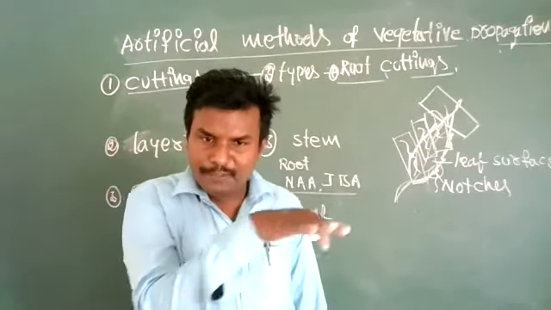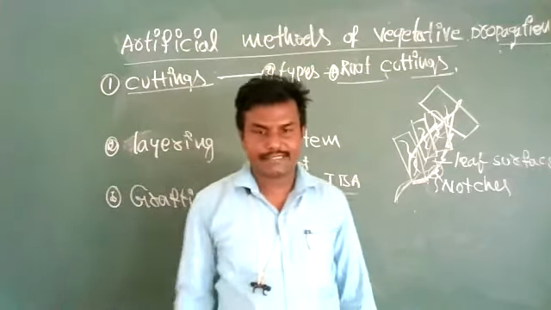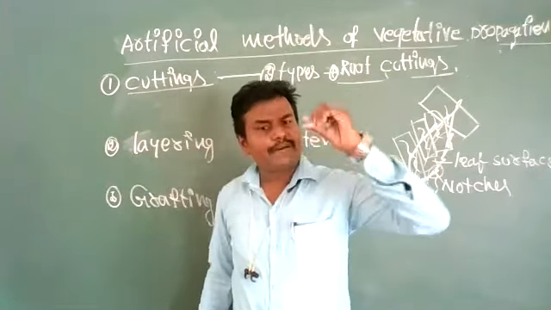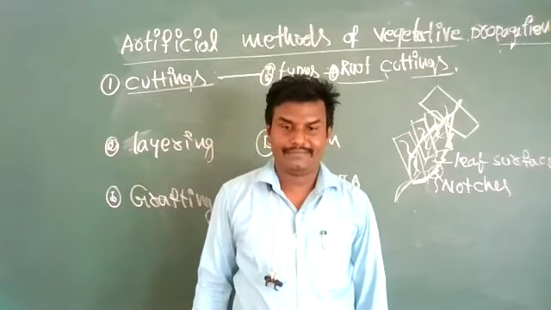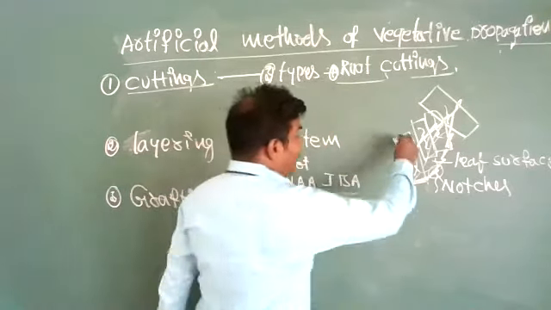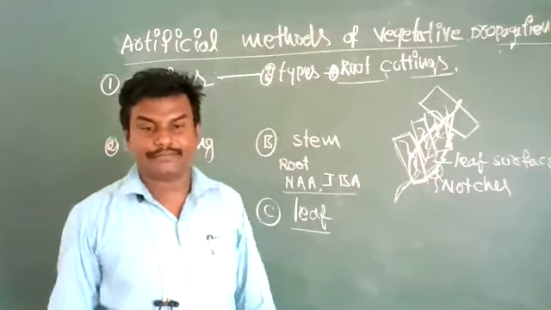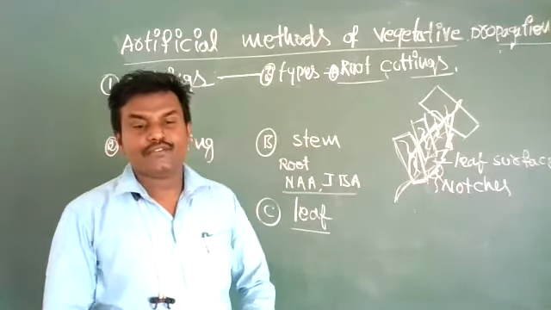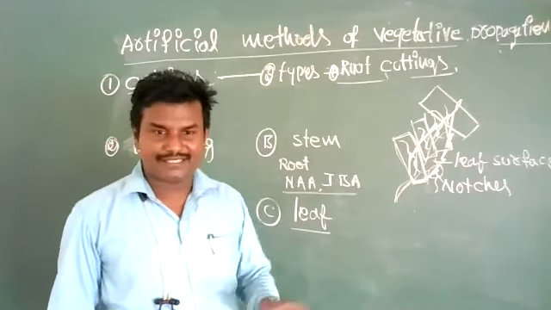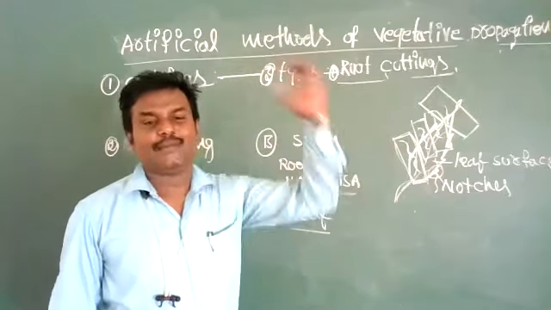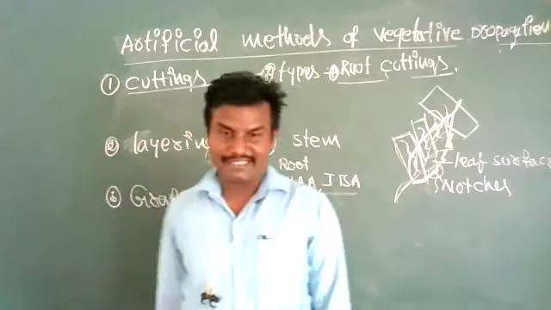The leaf must be cut horizontally into one or more pieces, but each piece must have at least one bud. If we keep the cut part in the soil, it can give rise to roots below the ground and leaflets above the ground. That is called leaf cuttings.